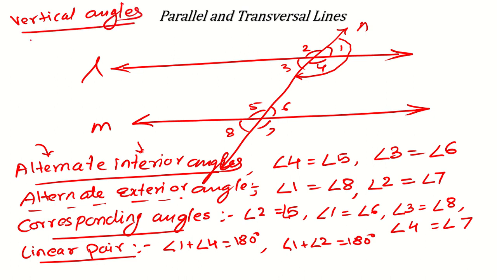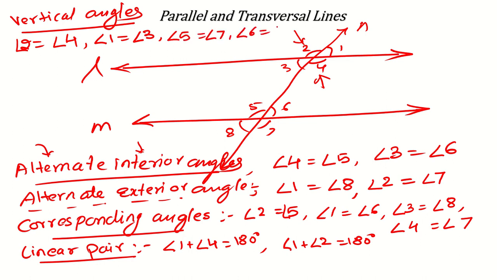So what are these angles? You see, the measurement of angle 2 will be equal to the measurement of angle 4 because they are face to face angles. Yes, you can see from the picture they are face to face angles. Similarly, angle 1 is equal to angle 3, angle 5 is equal to angle 7 and angle 6 is equal to angle 8. So all these angles are face to face or vertical angles and therefore they will be equal.